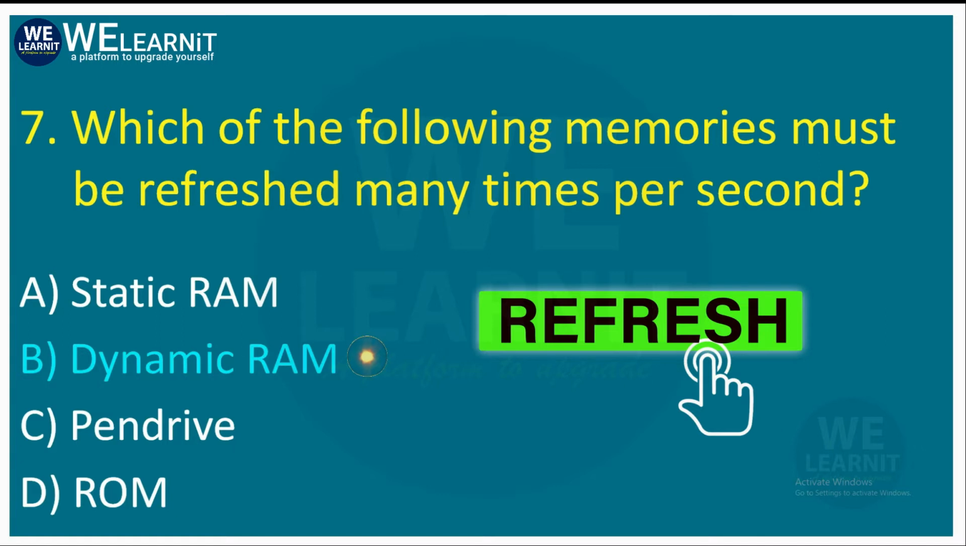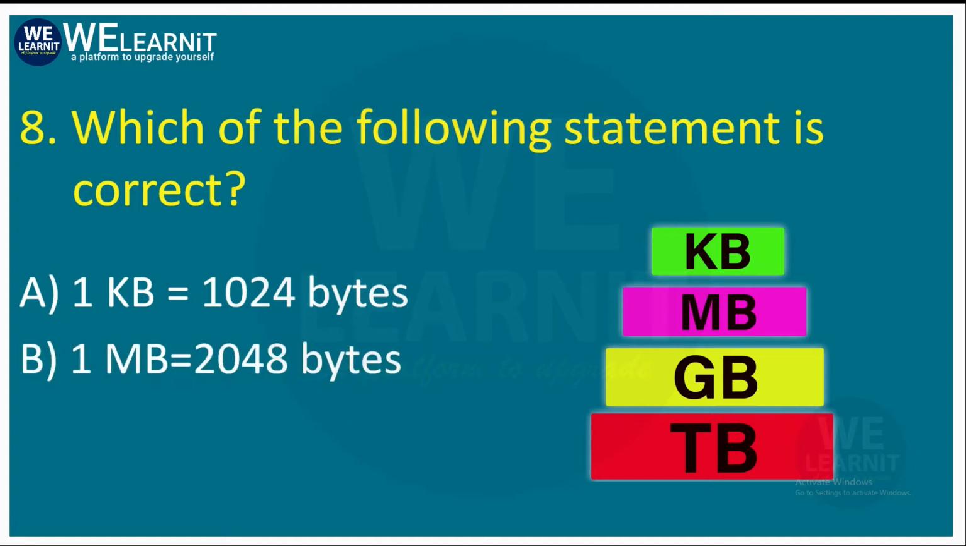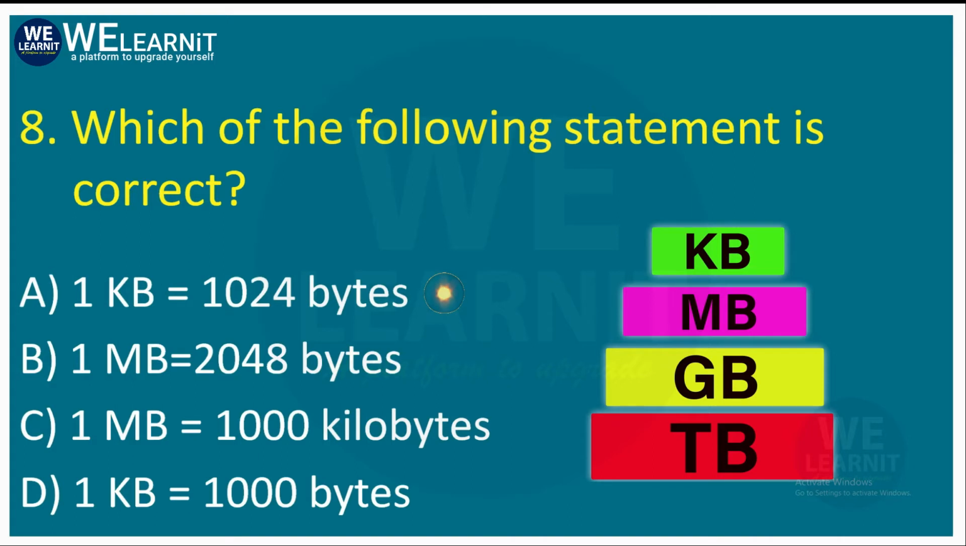Let's move to the next question. Which of the following statements is correct? Options are 1 KB equal to 1024 bytes, 1 MB equal to 2048 bytes, 1 MB equal to 1000 kilobytes, and 1 KB equal to 1000 bytes. So the correct answer is 1 KB equal to 1024 bytes.